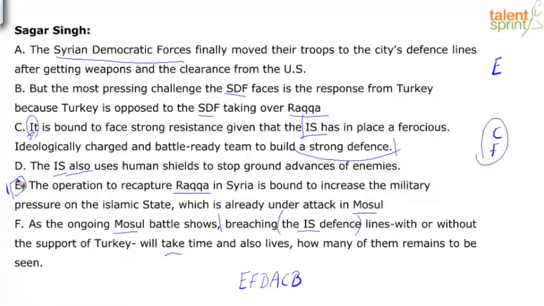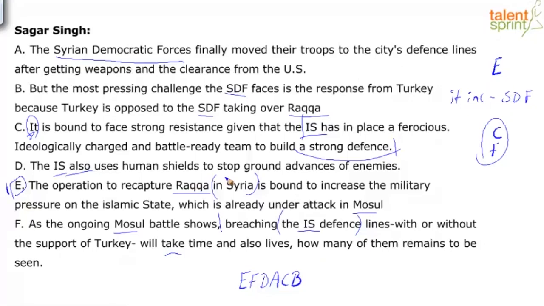Now what is this "it" referring to? It is bound to face strong resistance. Obviously we are talking about the Syrian Democratic Forces, right? So that "it" is probably referring to SDF, okay? "It" in C referring to SDF, Syrian Democratic Forces. But again, from E, I want to understand what can be the connect. The operation to recapture Raqqa in Syria is bound to increase the military pressure on the Islamic State, which is already under attack in Mosul. Okay. This is happening in Syria. I am looking at CF is a link, definitely, and "it" in C is referring to SDF.